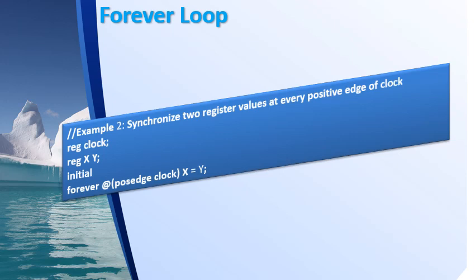I have one more example which synchronizes two register values at every positive edge of the clock. I have only the piece of code which does this, that is, reg clock and reg X and Y. Inside the initial statement I say forever at positive edge of clock, X equal to Y. So whatever values you read in Y will be assigned to X for every positive edge of the clock.